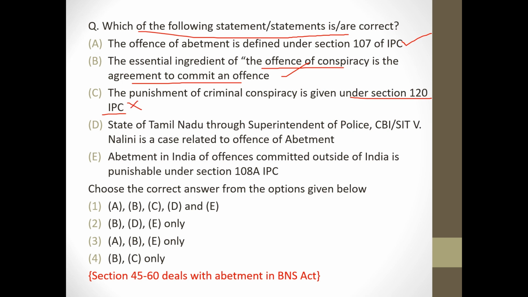State of Tamil Nadu through Superintendent of Police CBI versus Nalini is the case related to the offence of abatement. Wrong. Abatement in India of offence committed outside of India is punishable under section 108A IPC. Correct. So answer will be option 3. Section 45 to 60 deals with abatement in BNS Act.